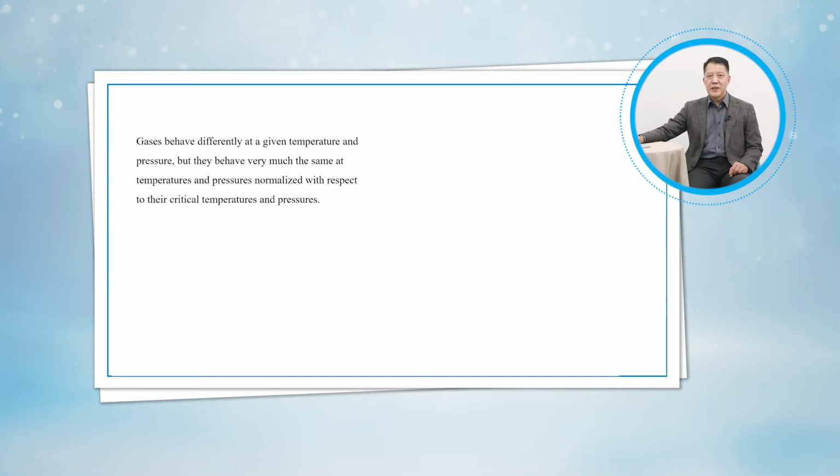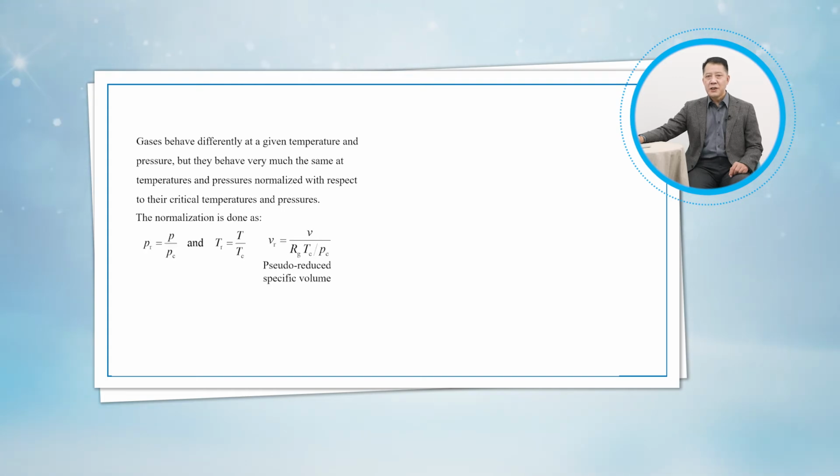Gases behave differently at a given temperature and pressure, but they behave very much the same at temperatures and pressures normalized with respect to their critical temperatures and pressures.